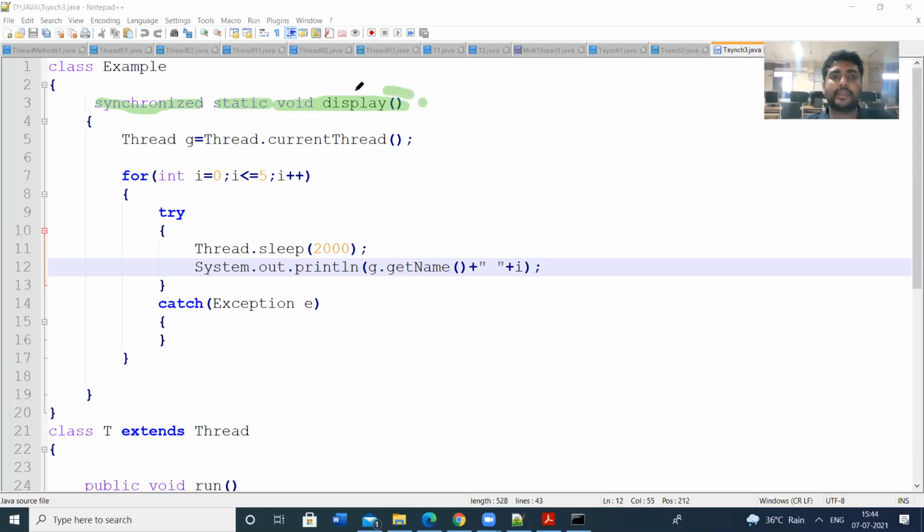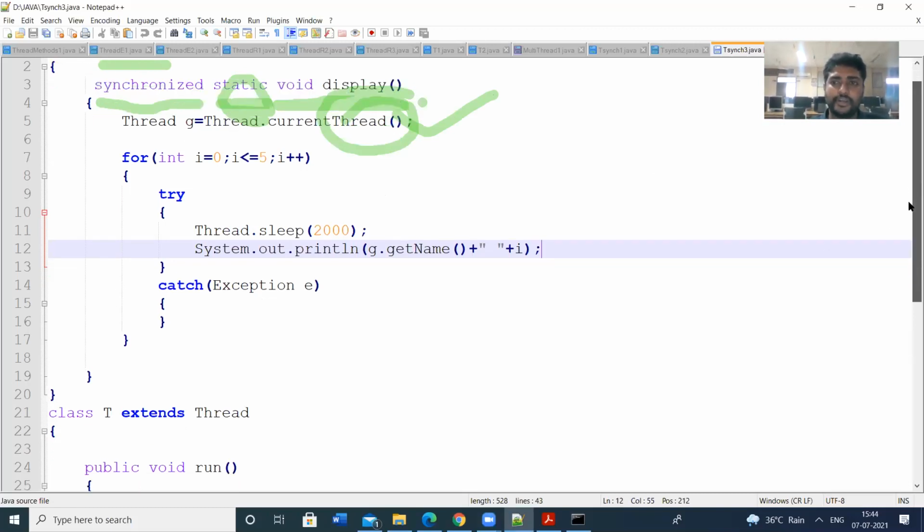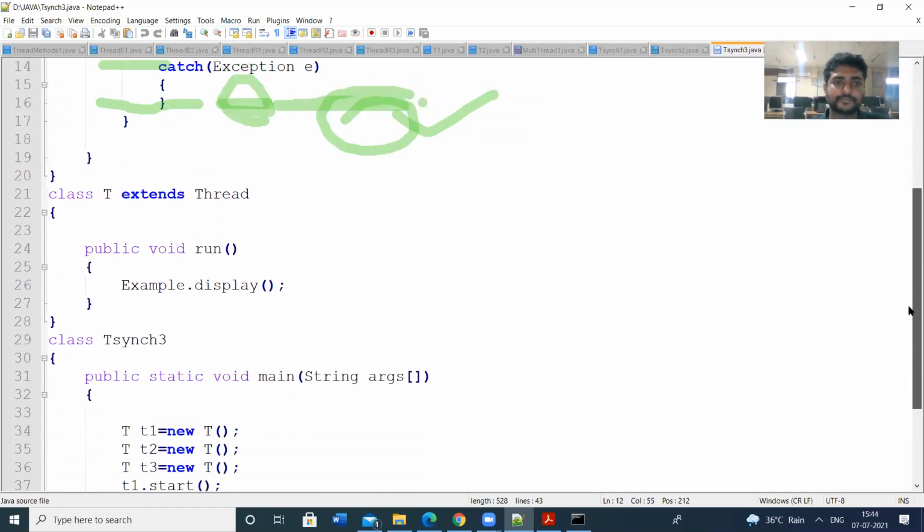That means we are making the display method static. Without the creation of objects, we can access this display method by using the class name. We don't need any object to create. That is the purpose of static. We can directly access this display method by using the class name itself. So same syntax, but we don't need any constructor here.